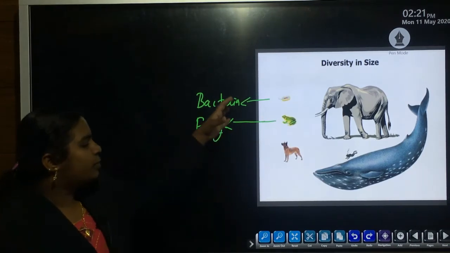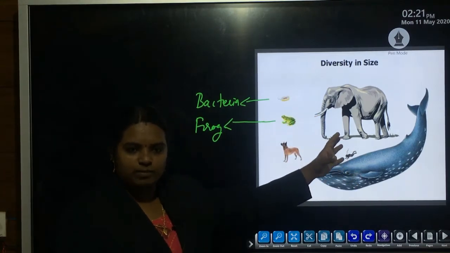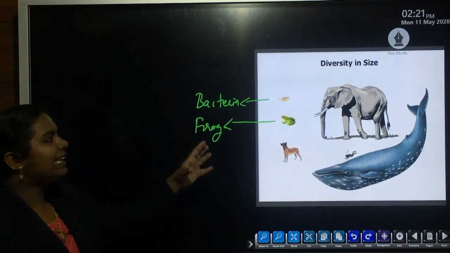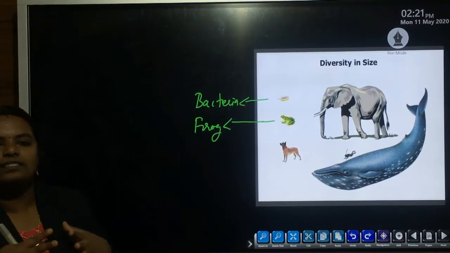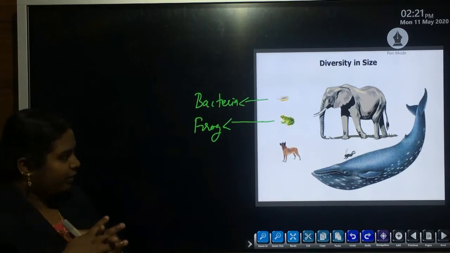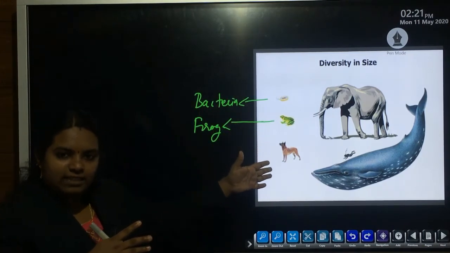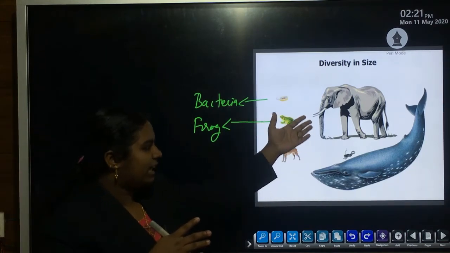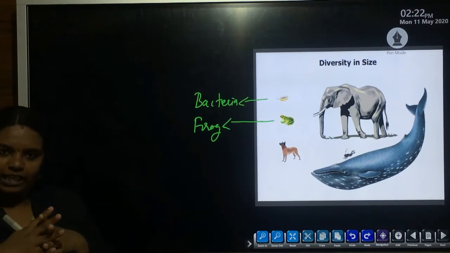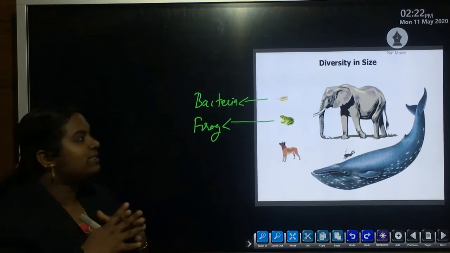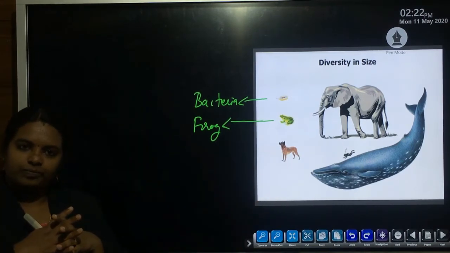Clear? So smaller organisms are there as well as large-bodied organisms also there. So, is there any relationship between the size of the organism as well as the size of the cell? Look at the figure. Some organisms are very small in size, and some organisms like elephant as well as whale are larger-bodied organisms. So, what about the size of the cell as well as the size of the organism?